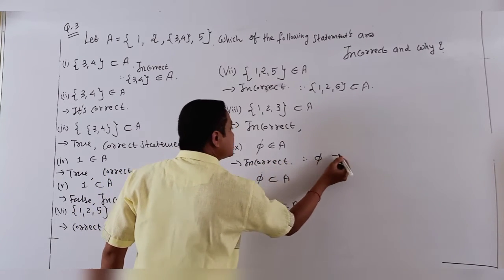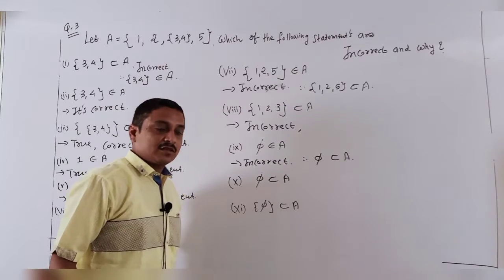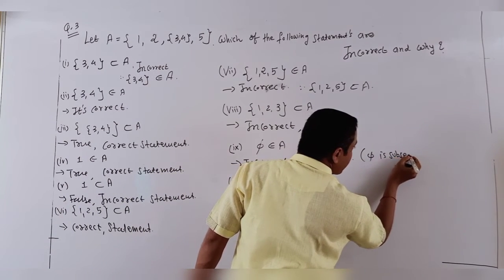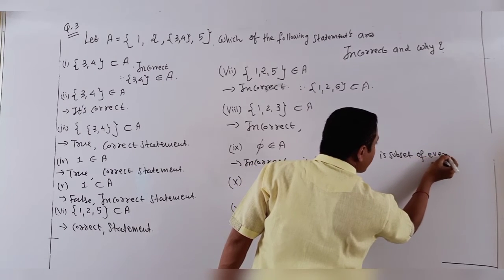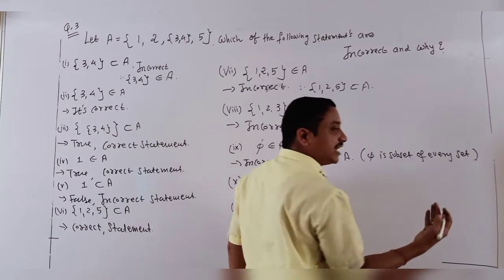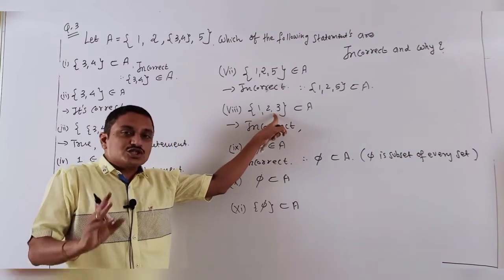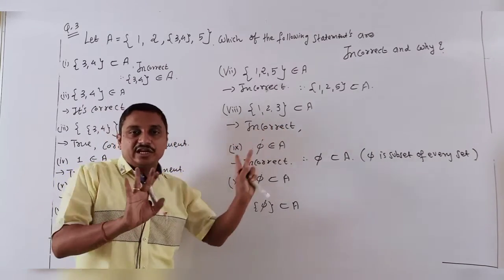Because null set is a subset of every set. And mention side by side, null set is a subset of every set. Means itself also. Students, these are again repeat 1, 2, 3. Actually, the question is wrong. That's why I wrote here incorrect.